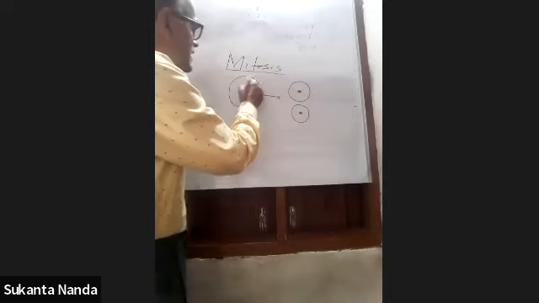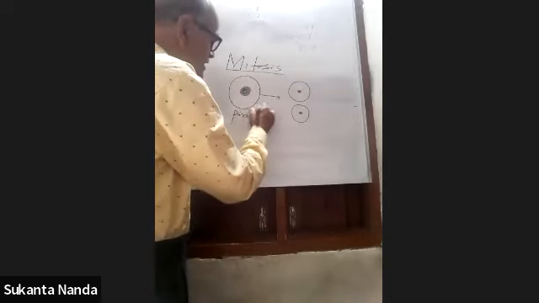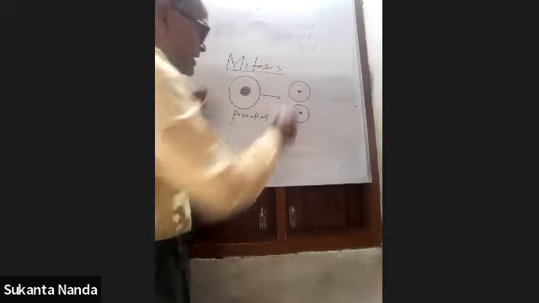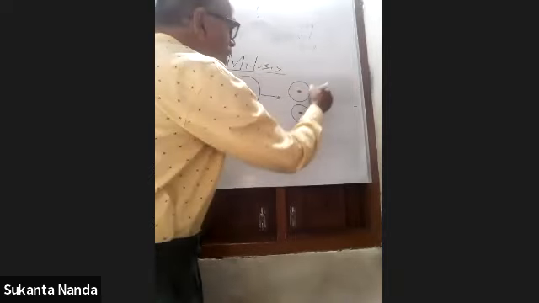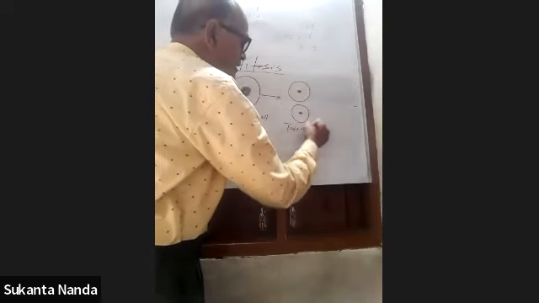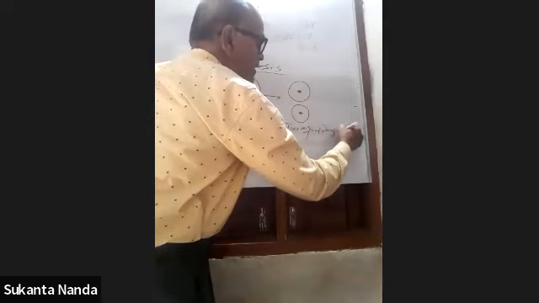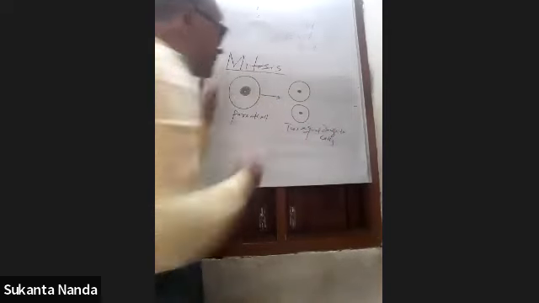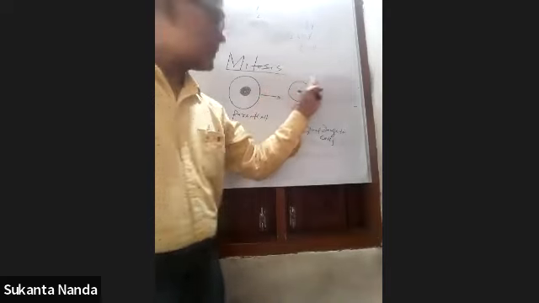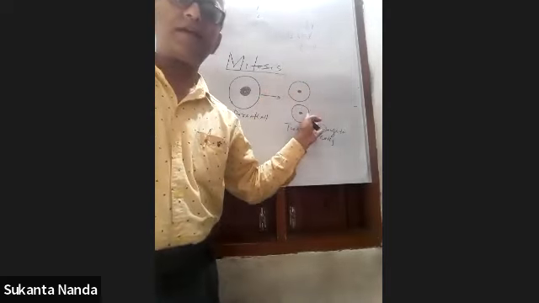You see, this is the parent cell, and the parent cell divides into two equal daughter cells having everything the same. Whatever is in the first daughter cell is the same in the second daughter cell.